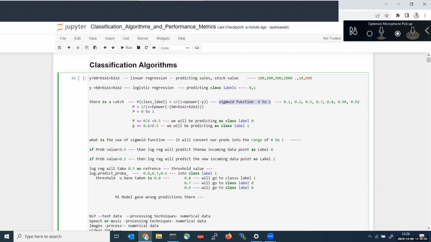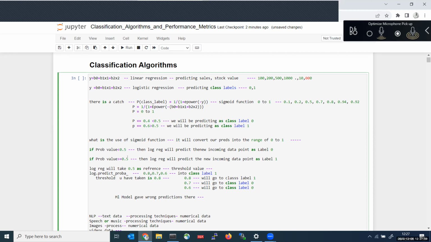Whenever we pass a value to this sigmoid function, we will get probability values from 0 to 1. If the probability value is less than 0.5, then we will predict that point as label 0. If the probability value is greater than or equal to 0.5, then we will predict the new incoming data as label 1.